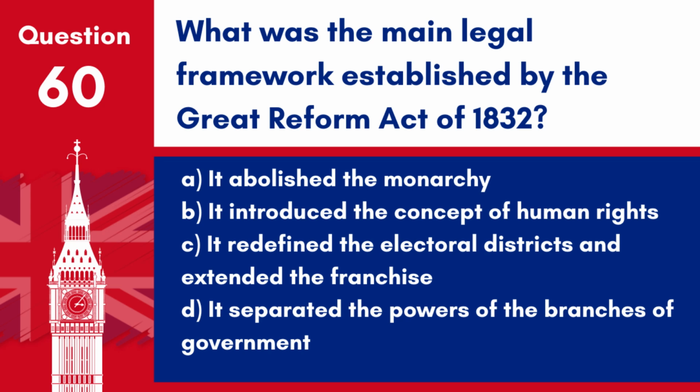Question 60. What was the main legal framework established by the Great Reform Act of 1832? A. It abolished the monarchy. B. It introduced the concept of human rights. C. It redefined the electoral districts and extended the franchise. D. It separated the powers of the branches of government.